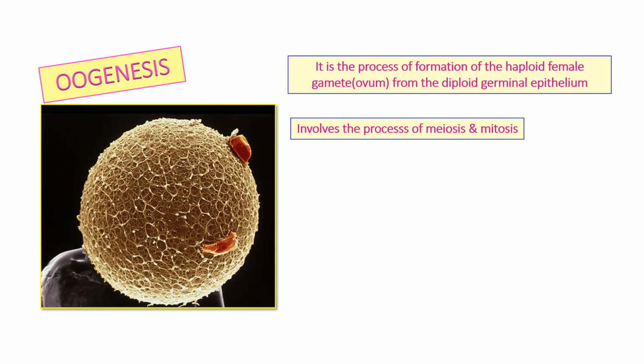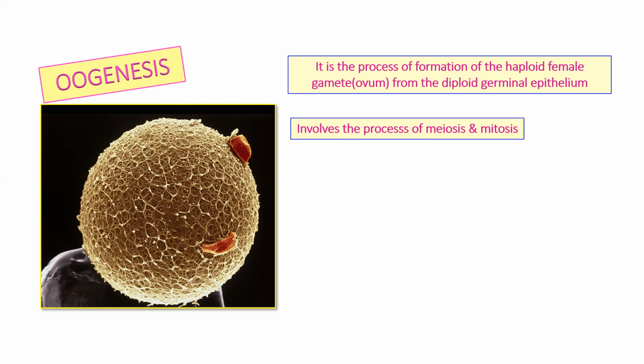हमने already structure of ovaries पढ़ी हुई है, जहां पर हमने पढ़ा था कि ovaries are lined by a single layer of germinal epithelium और these epithelial tissues are diploid in nature. So these diploid cells undergo certain processes and they form a haploid female gamete, that is ovum, and this process is called oogenesis. So it is going to involve meiosis as well as mitosis, which we have already studied in spermatogenesis as well. In spermatogenesis, we studied how the germinal epithelium led to the formation of sperm.